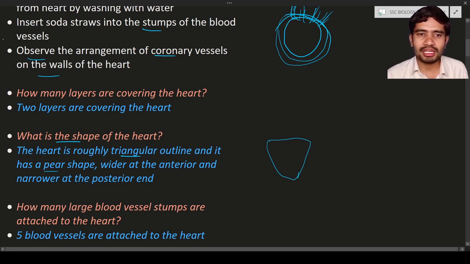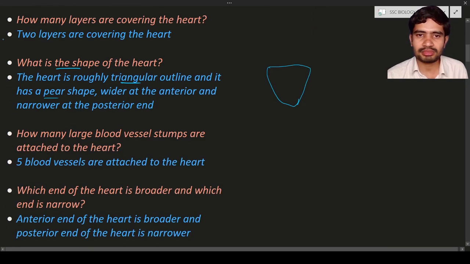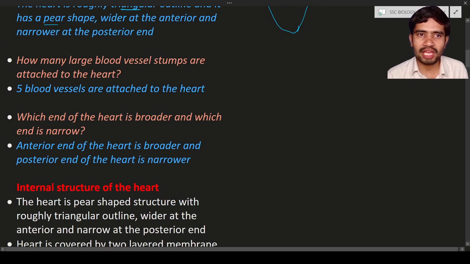Next, how many large blood vessel stumps are there? Five blood vessels are there. It means you can insert one straw in each blood vessel. Let us consider this is a blood vessel. There are 5 blood vessels, and if you put one straw in each, in total you can fit 5 straws. It means 5 blood vessels are attached to the heart.